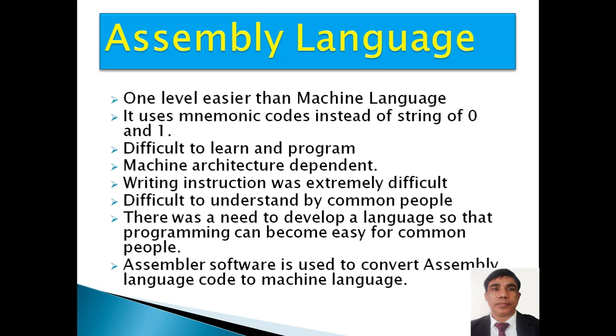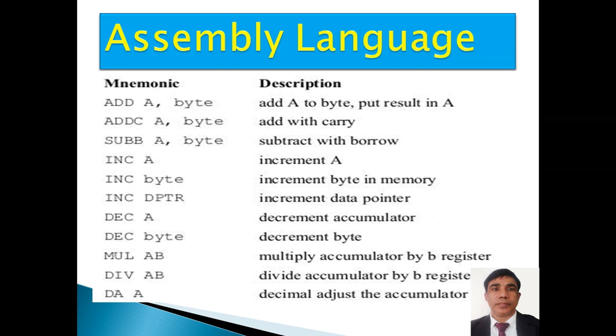An assembler software is used to convert assembly language code into machine language. Since machine language is directly understandable by the computer, but assembly language is of a different form, it needs to be converted into machine language. So this is basically an example of assembly language code. These are the mnemonics on the left hand side: add a comma b, add c. All these are basically examples.